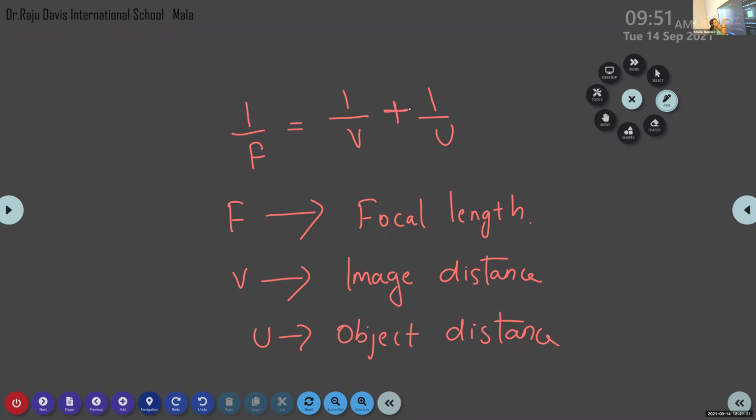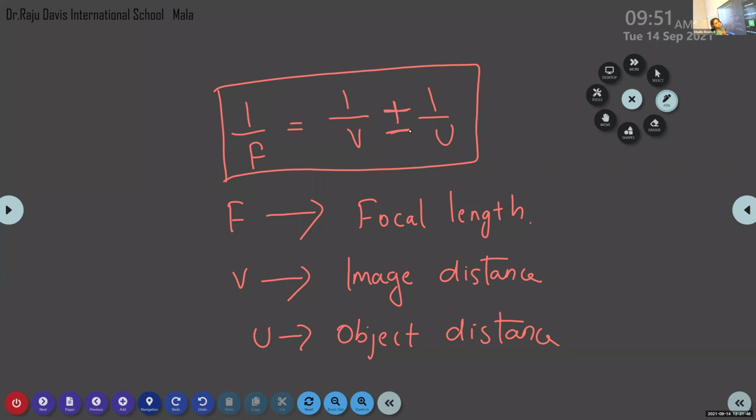This is another area where you make mistakes in connection with the lens formula. In the case of the lens formula, we have a negative sign. In the case of the mirror formula, we have 1 by F is equal to 1 by V plus 1 by U. Most students make this careless mistake while writing the PT1 exam. So keep this point in mind again and again: in the case of mirror, it is positive.